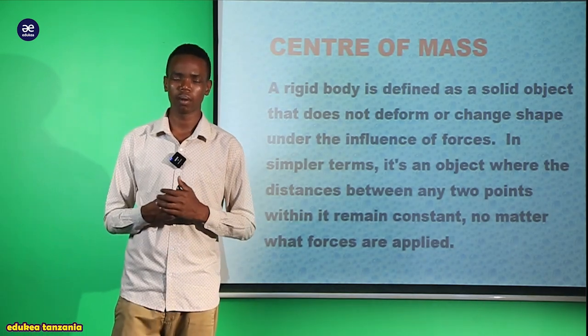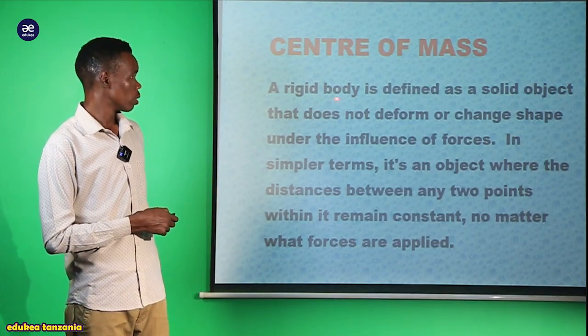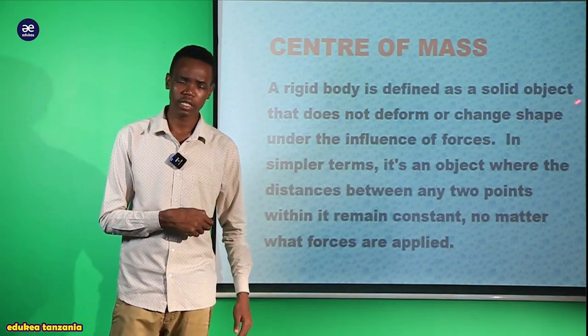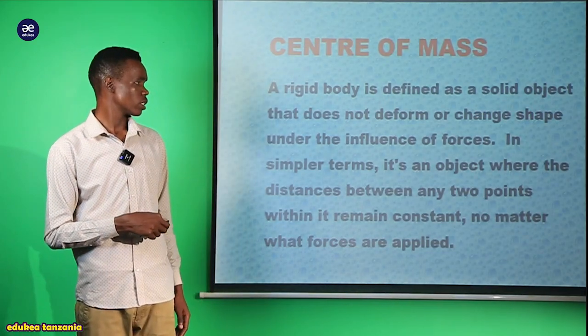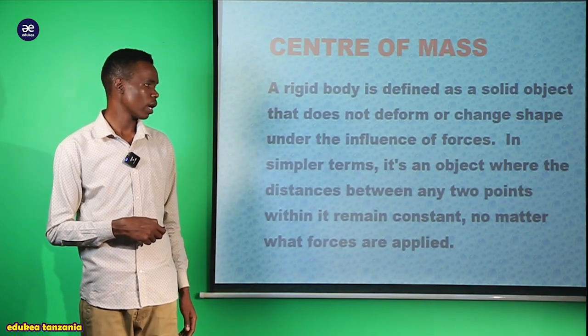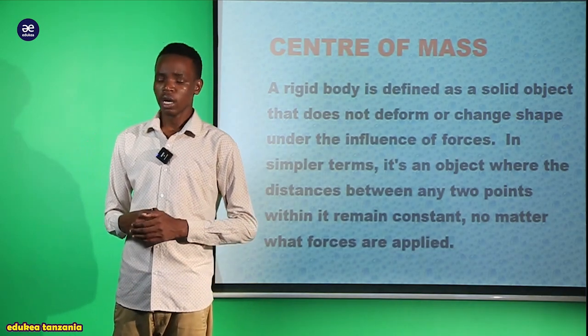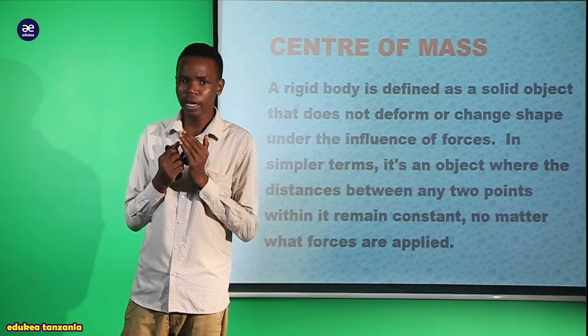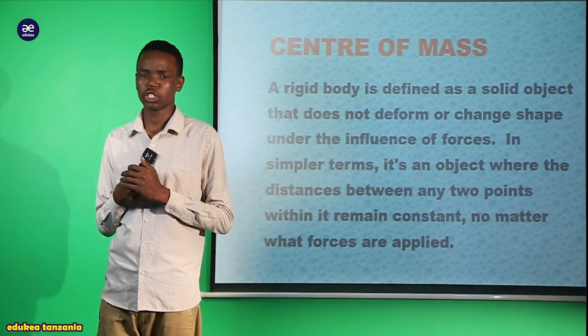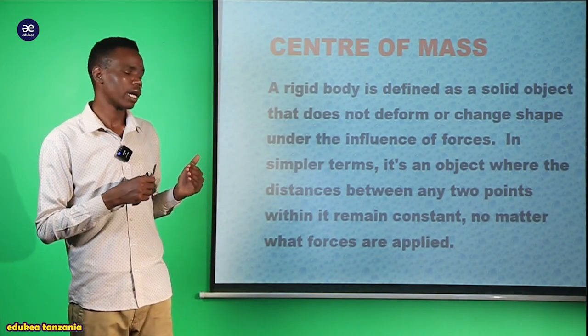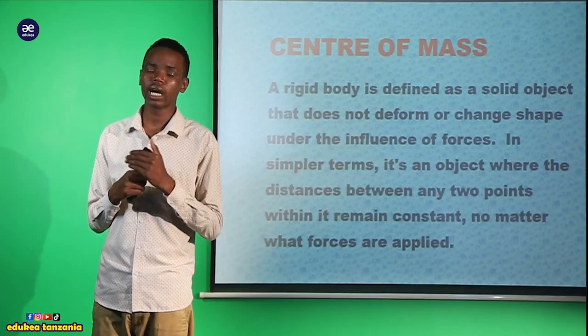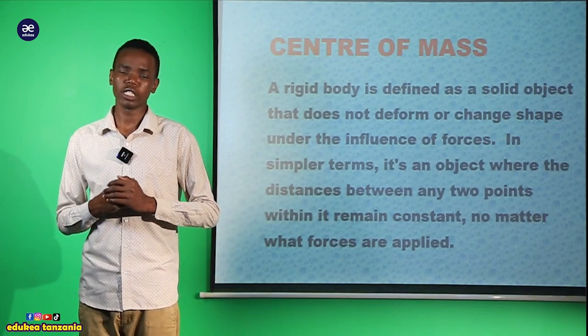What is the rigid body? A rigid body is defined as a solid object that does not deform or change its shape under the influence of force. Any object that cannot change its shape under the influence of force tunaita ni rigid body,